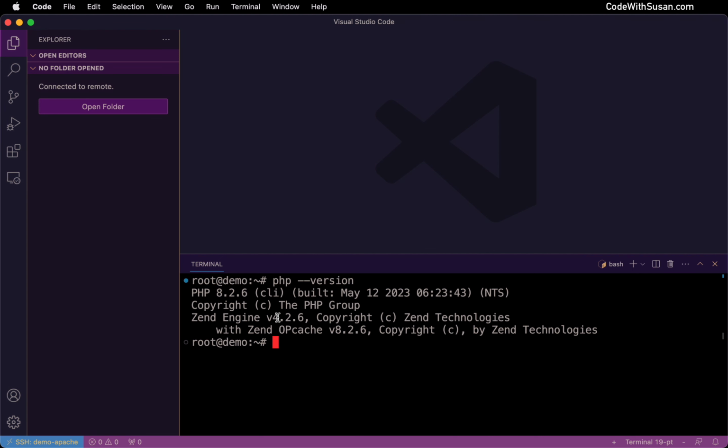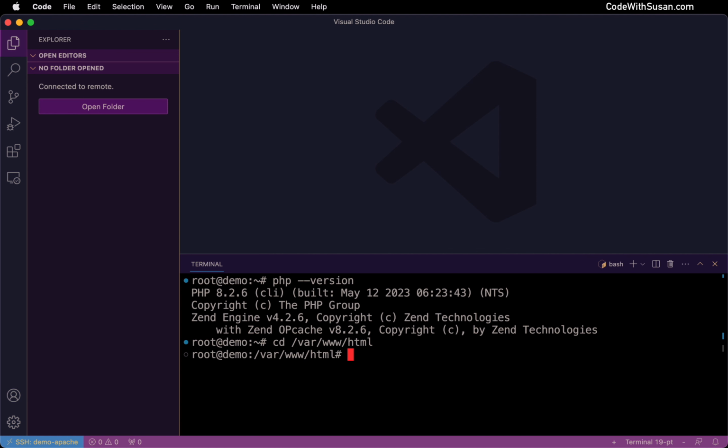But this is specific to just PHP from command line. I need to also make sure that the PHP module that Apache is using is the appropriate version. So for this, I'm going to create an info page that's going to output a bunch of information about my web server to the browser so we could double check that. Where I'm going to create this is in my main document root, which in this server, it's in /var/www/html.